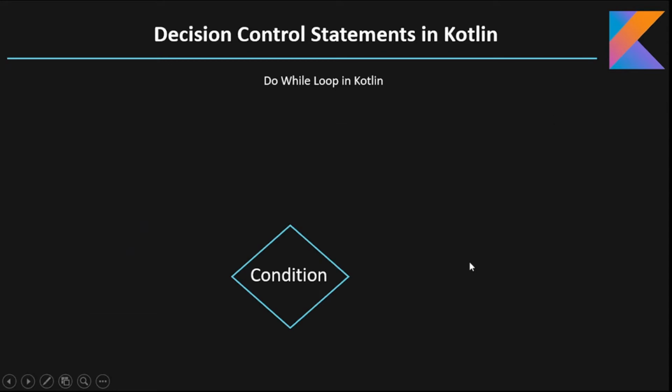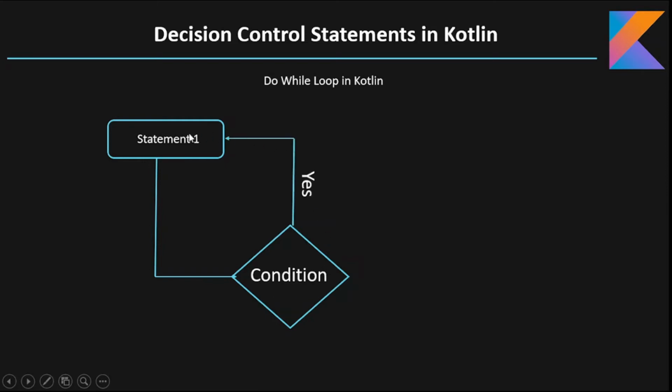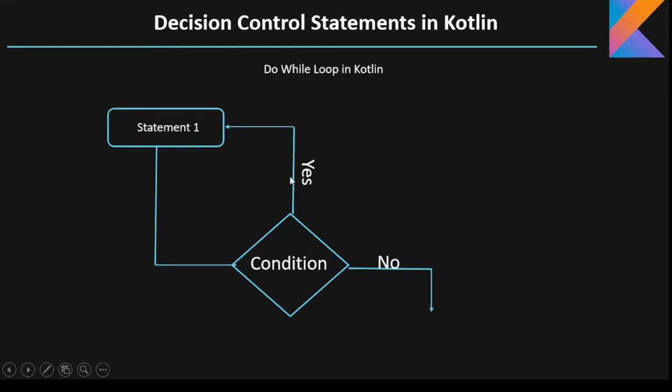Okay, another loop statement we are going to see is the do while loop. Here the do while loop works on a different principle. Actually, first of all, it will execute the do block or a kind of statement, okay, then after that it will check the condition. If the condition is true, it will execute the loop again, and it will check the condition again. Otherwise, if the condition is false, it will exit out of the loop.